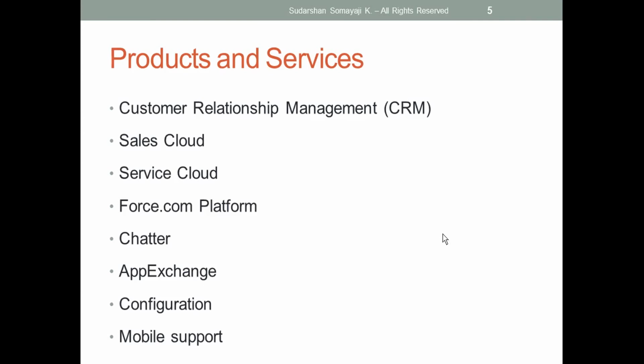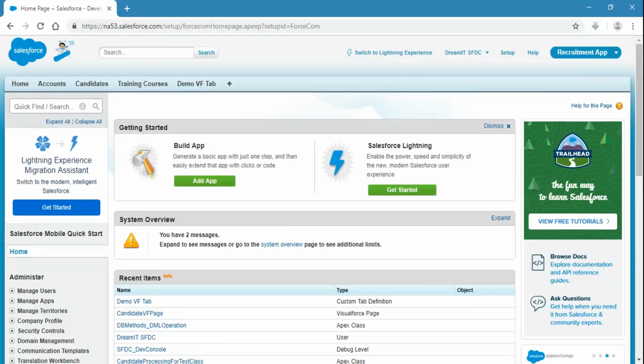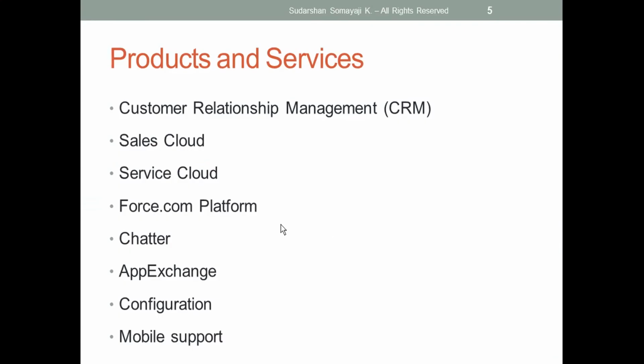Okay, last one is mobile support. For this, Salesforce provides a Salesforce mobile app that is available in both the Play Store and the App Store. Here we can just install it, log into that app, and start using it. There is one more app available, for an end user or a developer. I want to check how my applications will display in mobile applications. Then I can check it using a Chrome extension.